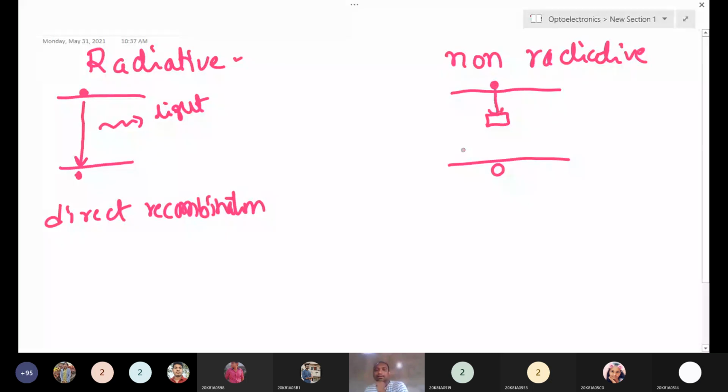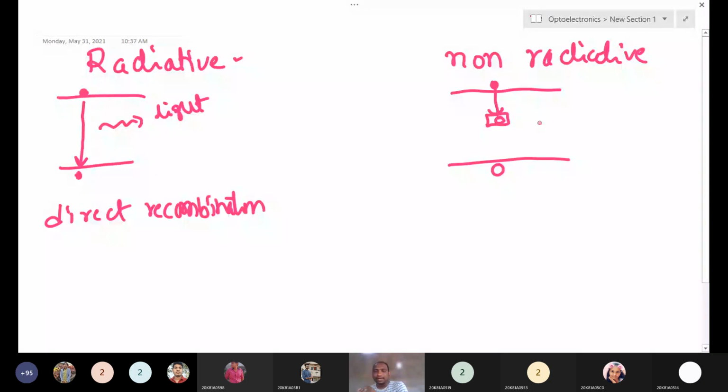After that, if there is nothing there, that means there are holes. Here they will recombine. So this electron will recombine with holes in a trap state.